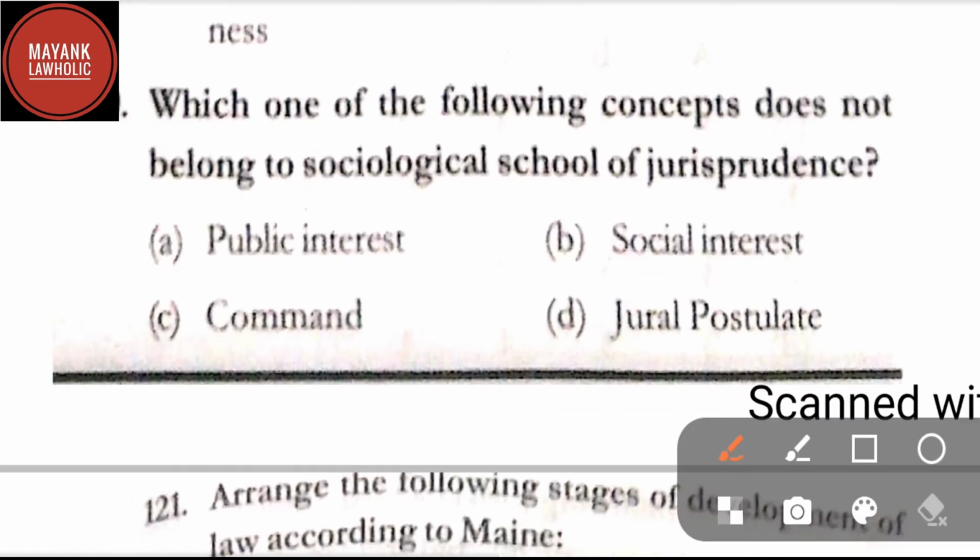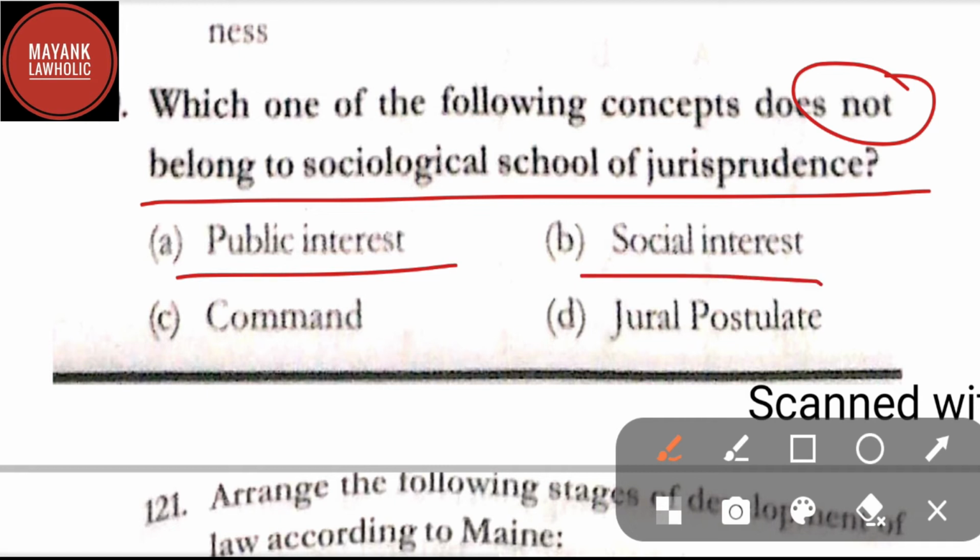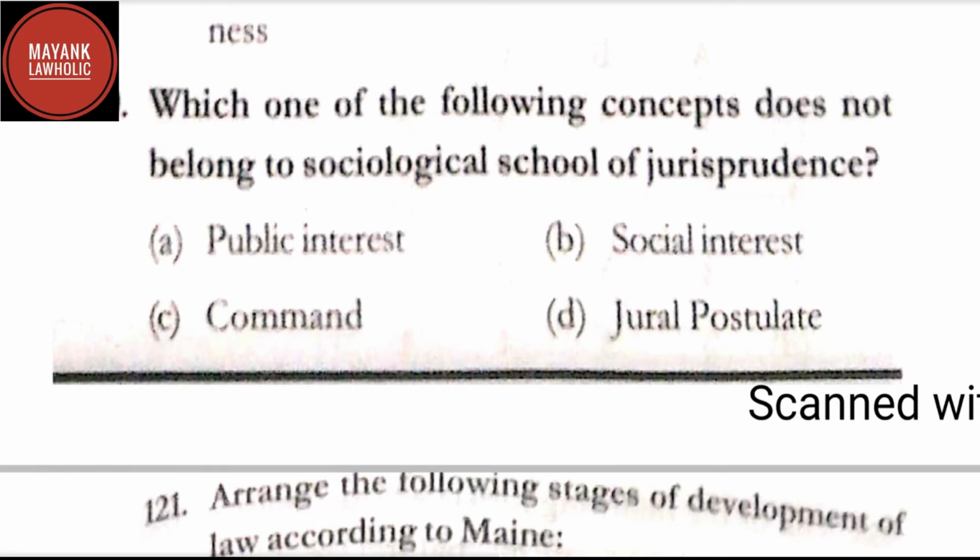Question number 120. Which one of the following concepts does not belong to the sociological school of jurisprudence? Option A, public interest. Option B, social interest. Option C, command. And option D, jural postulate. Here in question number 120, correct answer is option C, that is command.